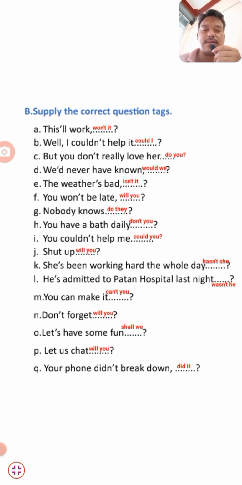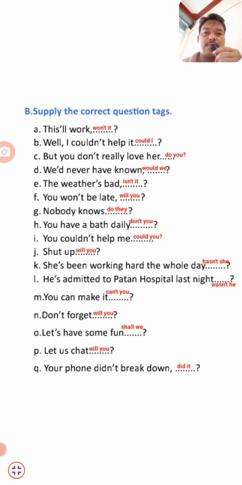The first one is, that will walk, won't it? Okay, won't it. B number, well, I couldn't help it, could I? C number, but you don't really love her, do you? D number, we would never have known, would we? And E number, the weather's bad, isn't it?